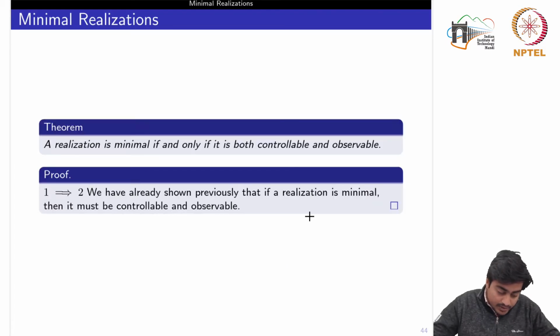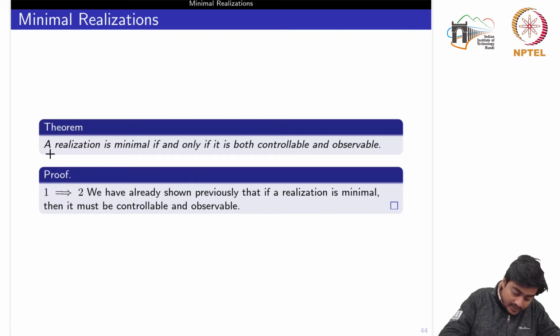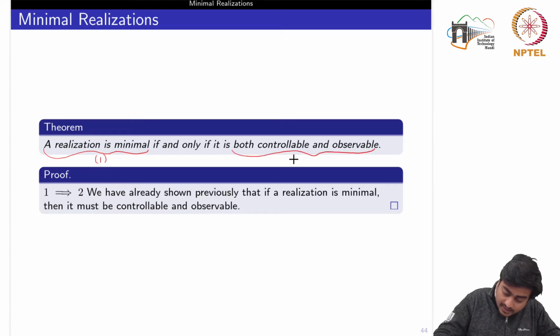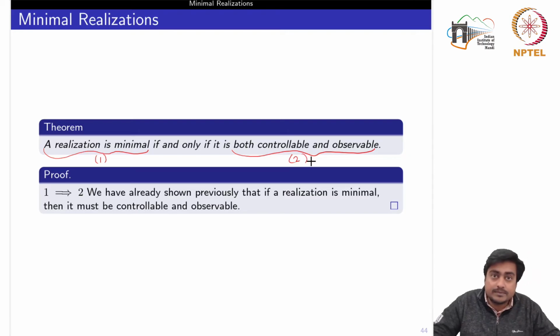now another important result is that a realization is minimal if and only if it is both controllable and observable. So the first statement we are making is that the realization is minimal. And the second statement is that the realization is controllable and observable.